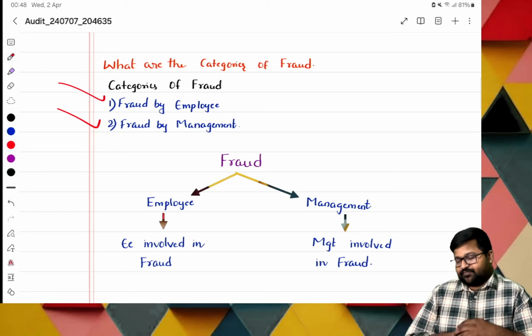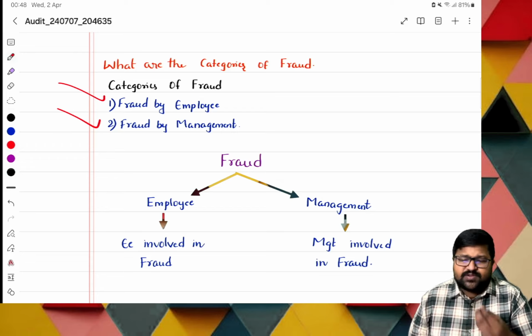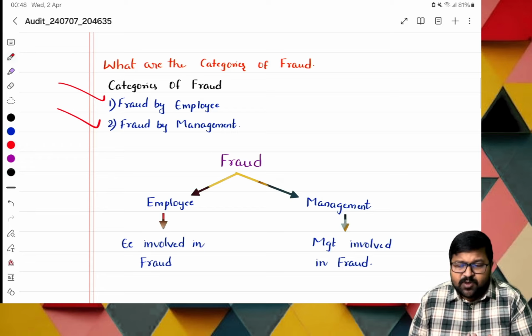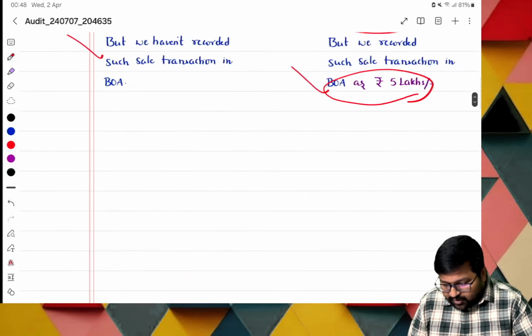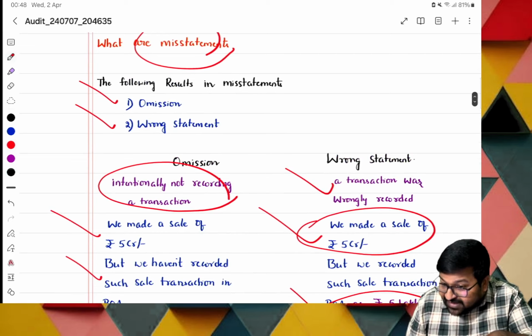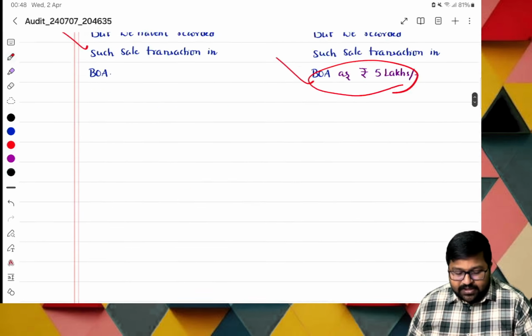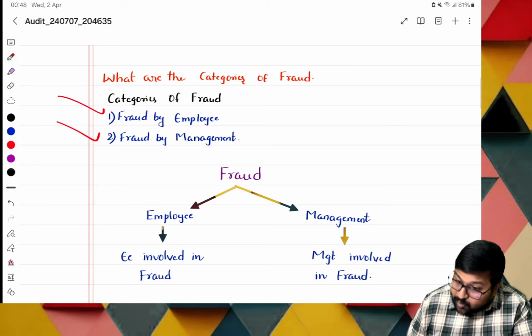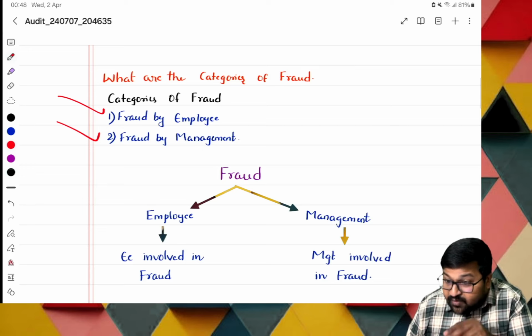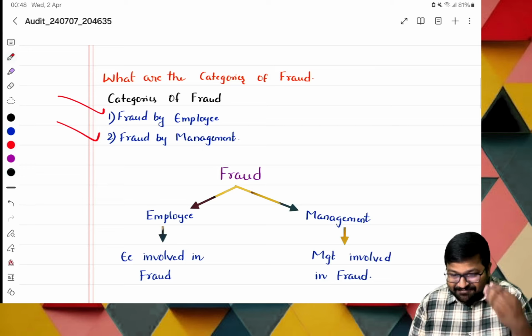What is the reason the statements were wrong? It can be either fraud or error. So these are nothing but misstatements. Misstatements can be because of either omission or wrong statement. Omission, we forgot the entire transaction. Wrong statement, we wrongly stated it. Next, what is fraud? Fraud is known to you: intentionally making some sort of misstatements. But who can do fraud? Either an employee can do it or management can do it. Both can be involved in fraud. Sometimes both together can be involved in fraud jointly. There can be such scenarios.